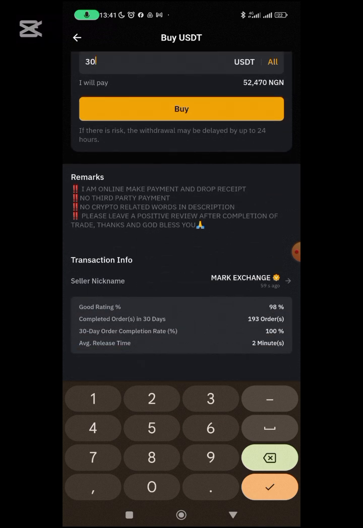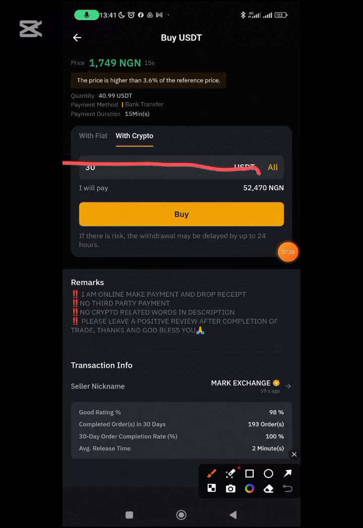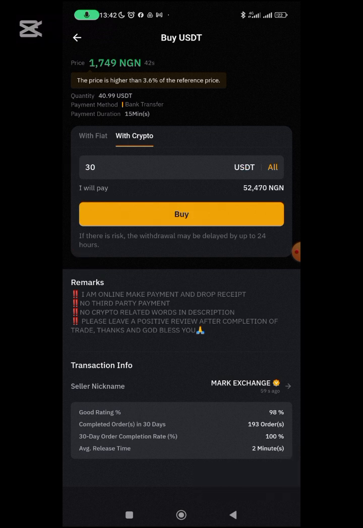I'm online to make payment and drop receipt. No third party payment. No crypto related words in description. Very important as Nigerians. These are the remarks I'm reading here. No crypto related words in description. Please leave a positive review after completion of trade. Thank you and God bless you and all that. Transaction info: 98% completed, 193 orders, 100% average release time, 2 minutes.